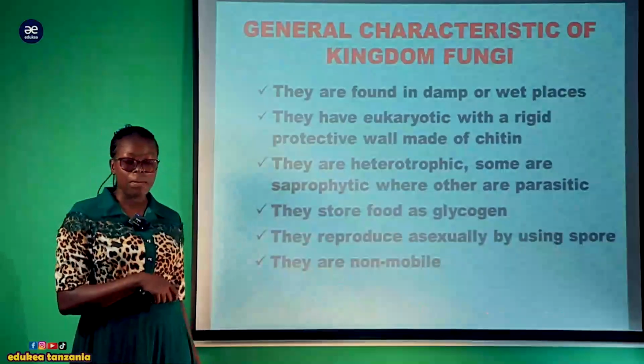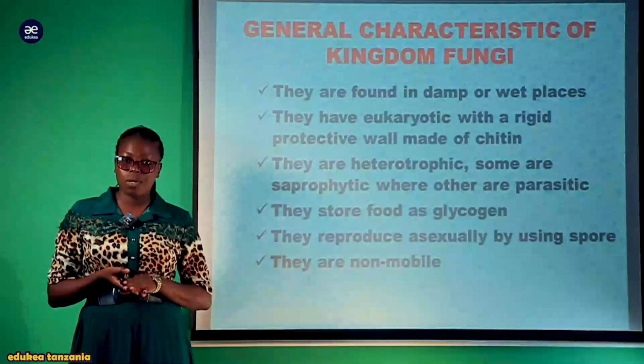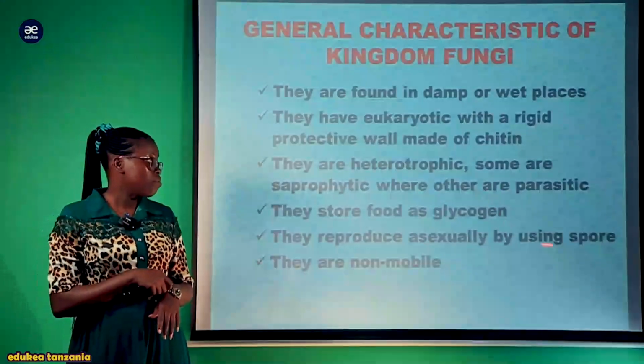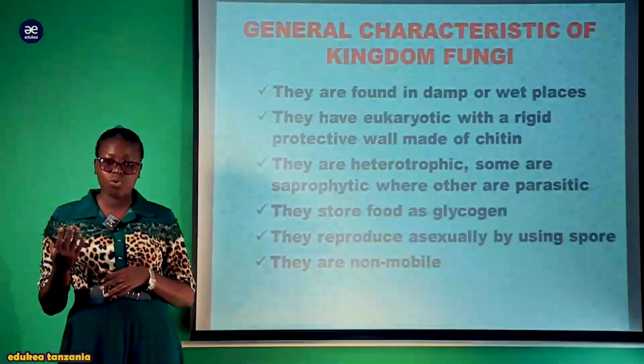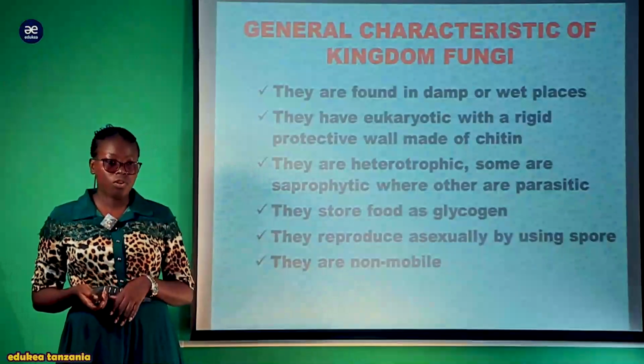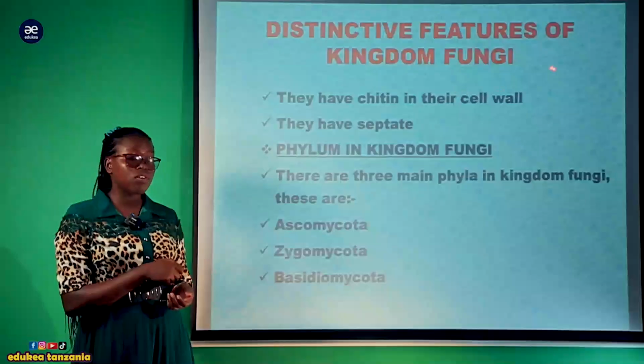Also, they are non-mobile, meaning that they are sessile. They do not have the ability to move from one place to another. So when they reproduce using spores, they depend on agents such as wind to carry them for growth.